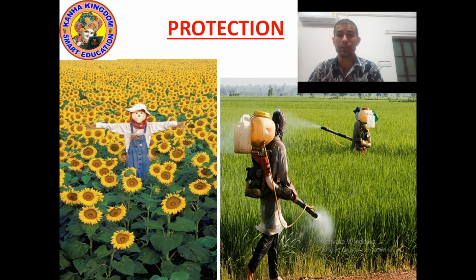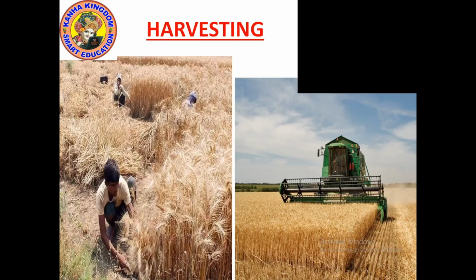We use it to scare the birds. Birds start thinking that the real farmer is standing there protecting the crop, but it is nothing but a scarecrow. We use it to protect the crops. Understood? Now let's move on to the next point.